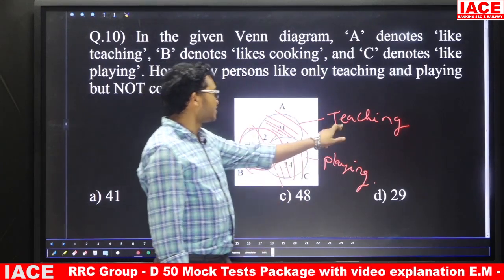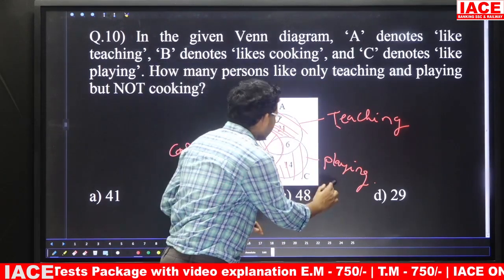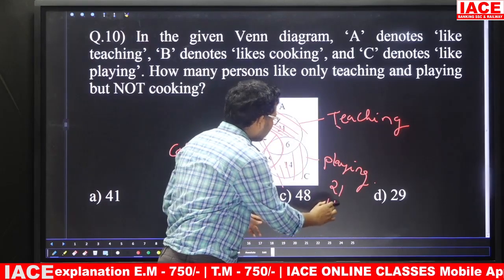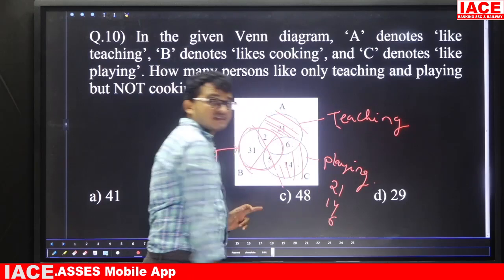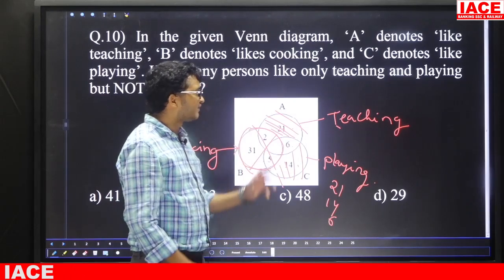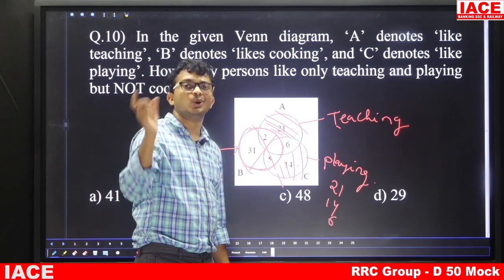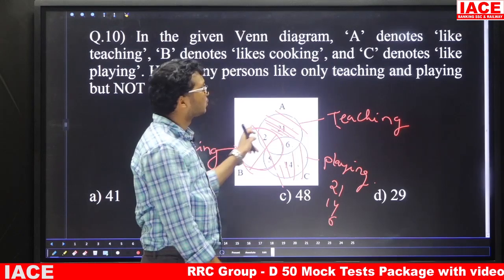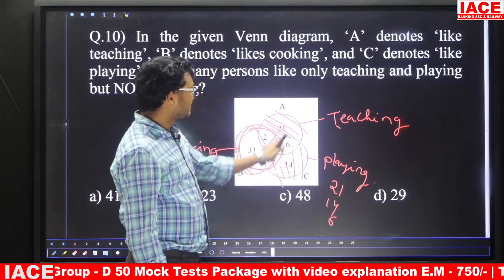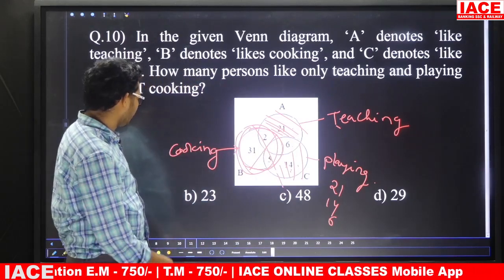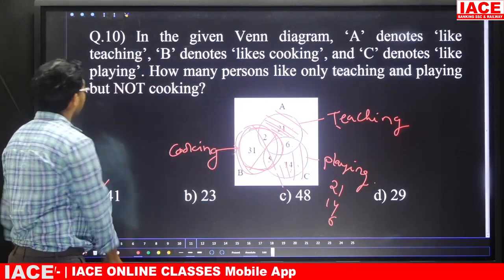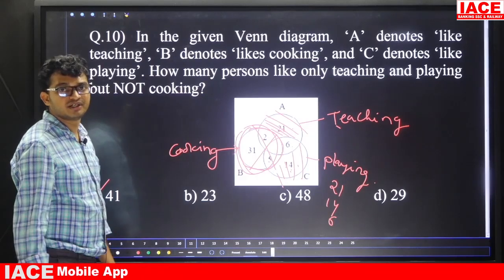That means only teaching, 21 members. Next, only playing, 14 members. Next, teaching and playing also, here we have 6 members. Why? Because the given part is only teaching and only playing but not cooking. That means 21, 6 and 14 will come. That means the total is 41 members. So the answer is option A. Question number 10 answer is option A.